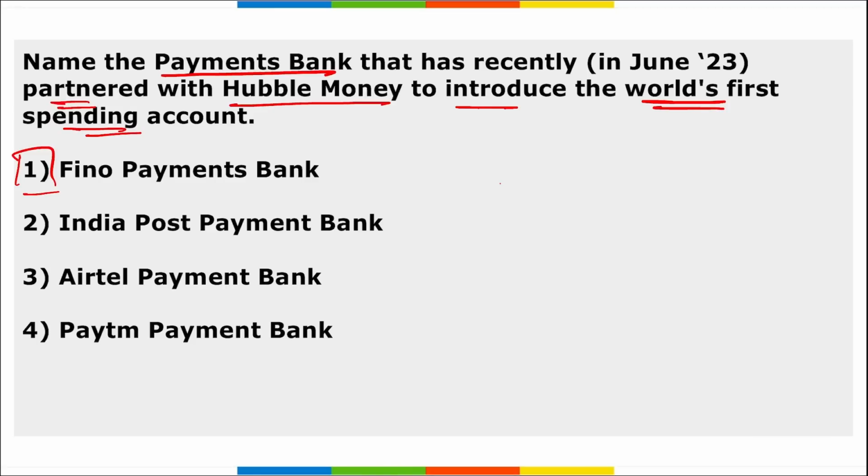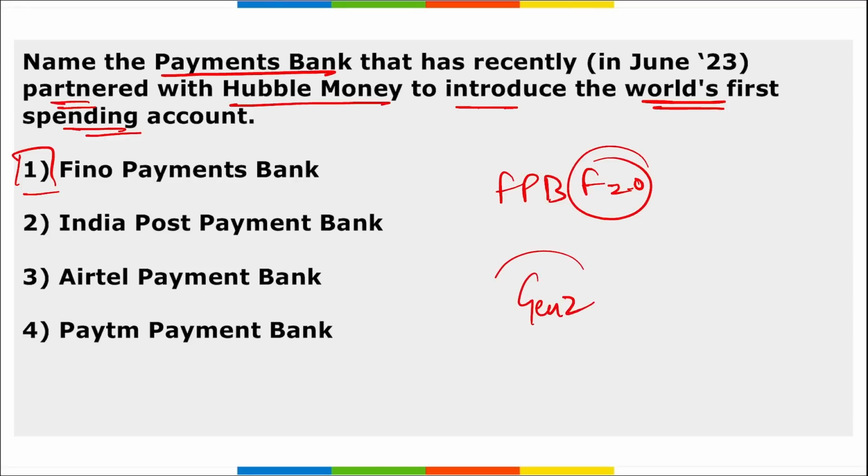This partnership is made under Fino Payments Bank's Fino 2.0 initiative to strengthen their digital offering and enhance the overall customer experience, and they will be targeting Gen Z here, right? Mostly Gen Z as well as the millennials.